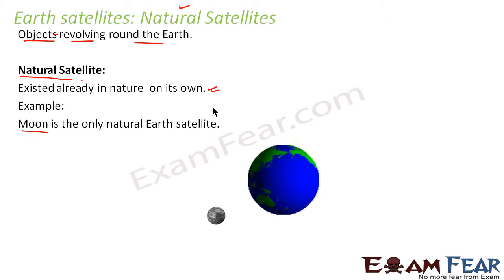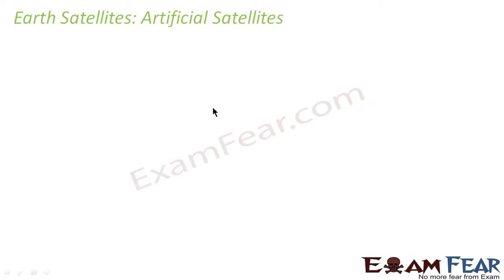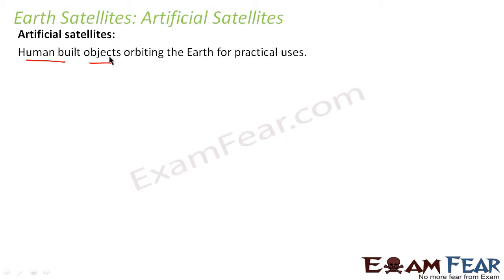Now let us have a look at artificial satellite. So artificial satellites are human-built objects orbiting the Earth for practical uses. So this means that human beings develop certain kind of objects which are capable of revolving around the Earth. Now, when human beings take so much of pain in developing such artificial satellites, obviously they have certain practical purposes because of which they are built. So there are several purposes which these artificial satellites serve.